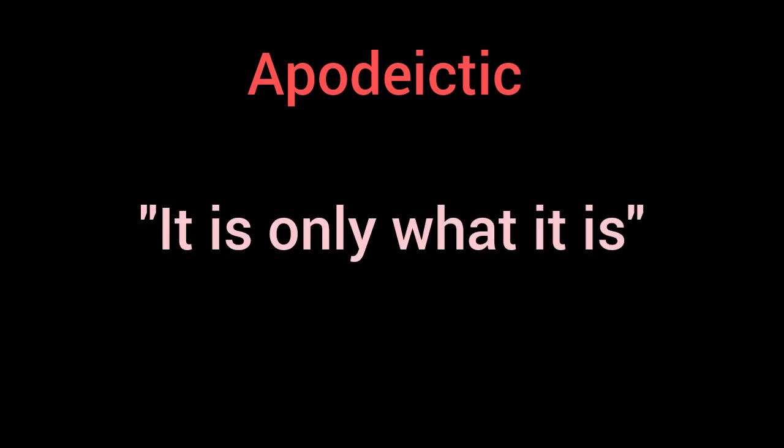Next is apodeictic. Here, this way of statement states it is only this way. It cannot be any other way. For example, every man is necessarily constituted of flesh and bones. It cannot be either way. Humans cannot be constructed of wood. So it has to be this way.